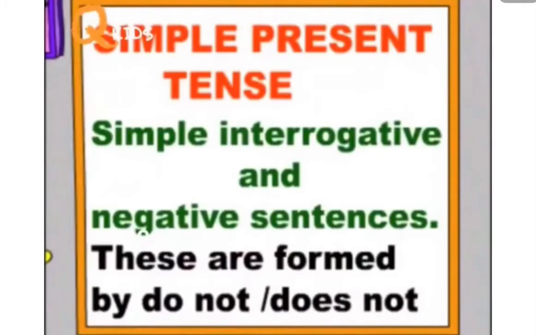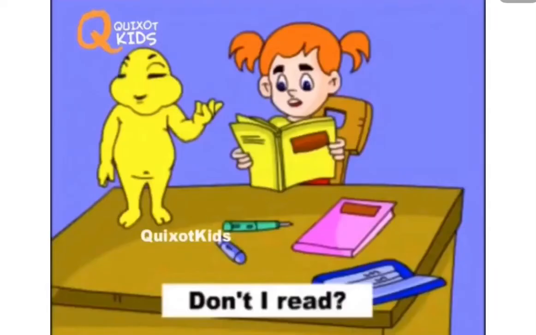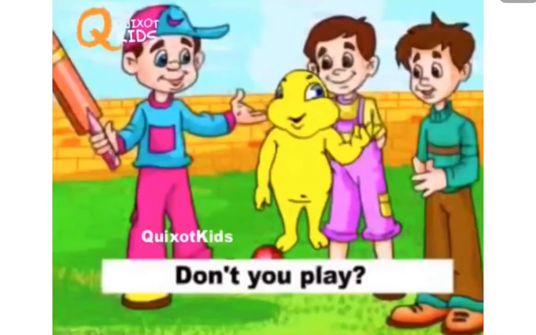Simple interrogative and negative sentences. These are formed by do not and does not. Form: do, does plus not plus subject plus the first form of the verb. Don't I read? Doesn't he stand? Don't you play?